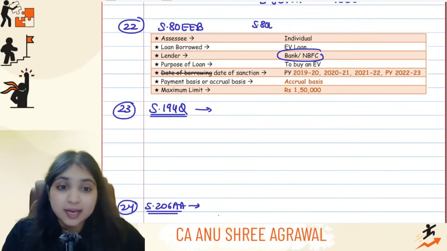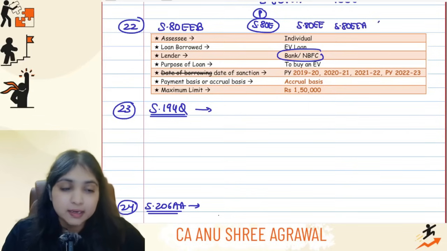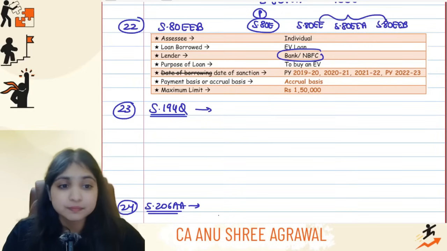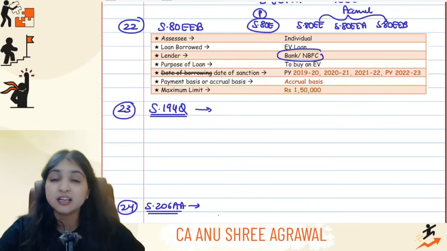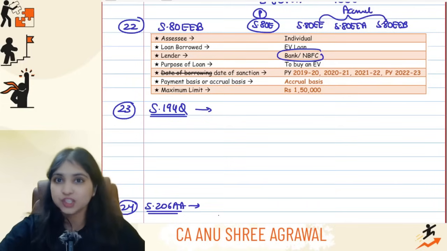Remember, section 80E, interest on education loan, is on payment basis. But the other three, 80EE, 80EEA, 80EEB, in these three sections, remember that it is on accrual basis, which means whether you've actually paid the interest or not doesn't matter. If you've incurred the interest, you will get it as a deduction.